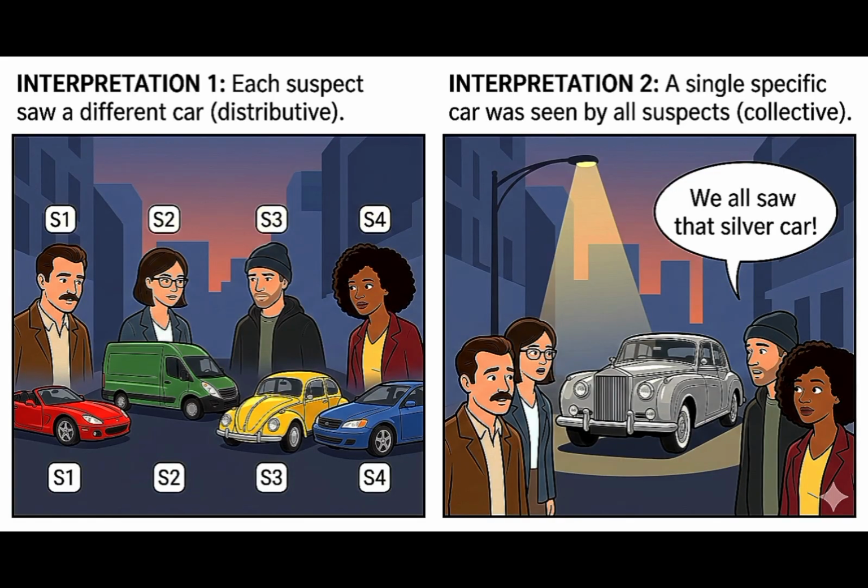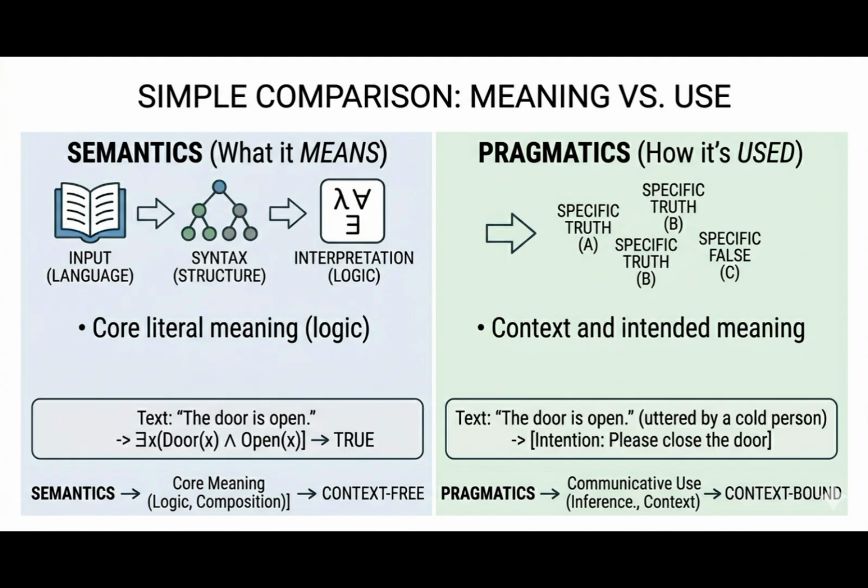Now, here's the twist. The grammar, that is the semantics, allows both reports. But when you first heard the sentence, you probably imagined one shared car. Why? Because in an investigation, we expect evidence to converge, right? So there's one object, one car, there's one lead. But semantics gives you both possibilities. But pragmatics, that is your expectations, picks the one that feels most relevant.